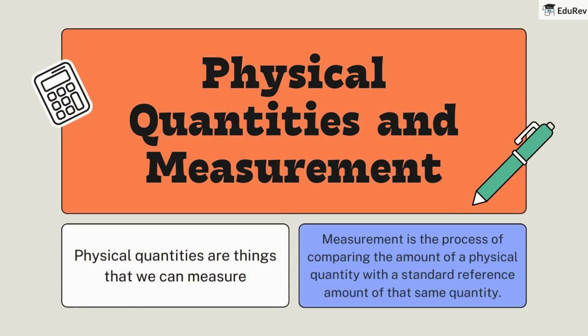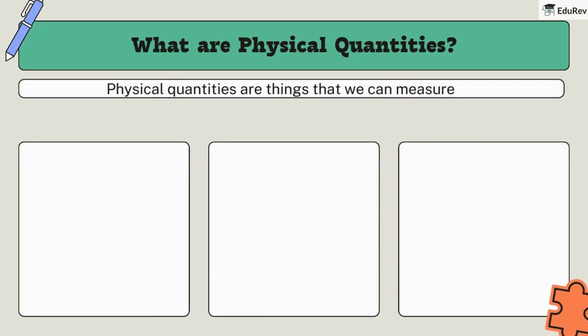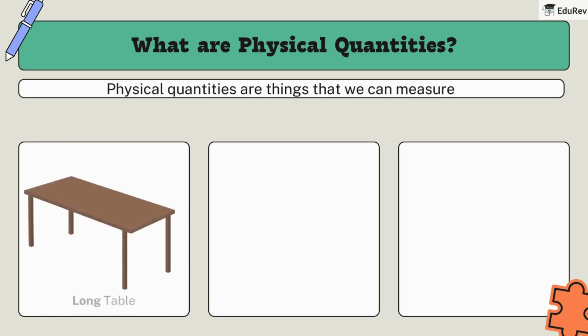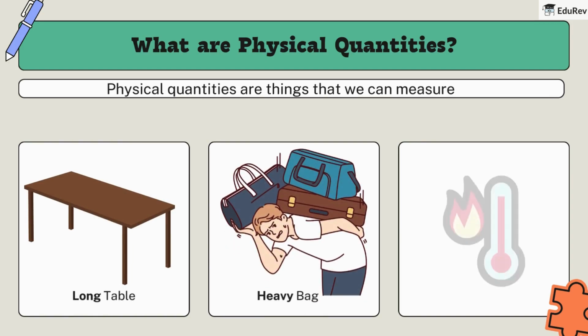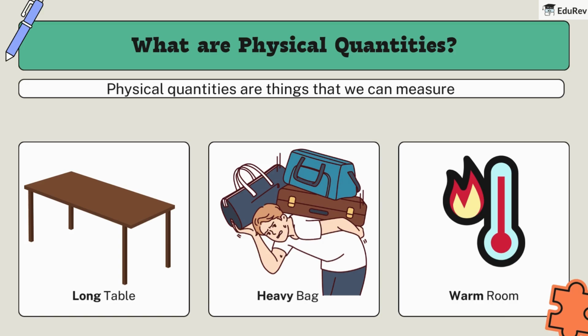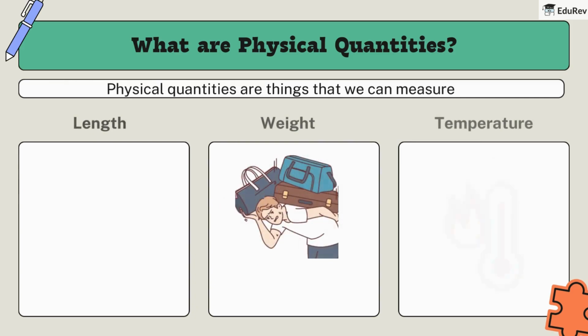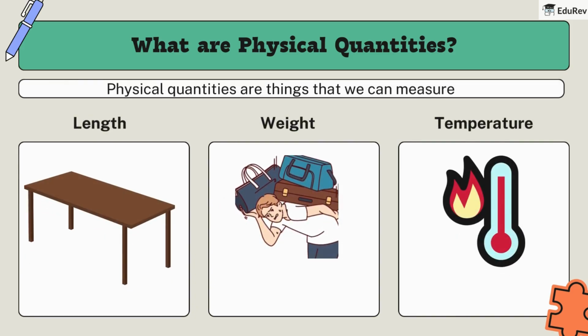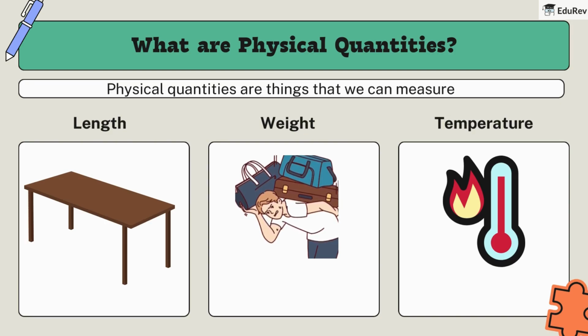To start, we need to understand two fundamental concepts: physical quantities and measurement. Let's break them down one by one. What are physical quantities? Think about the things around you. How would you describe them? You might say a table is long, a bag is heavy, or a room is warm. These descriptions, length, weight, and temperature, are all examples of physical quantities. Physical quantities are things that we can measure, either directly or indirectly.